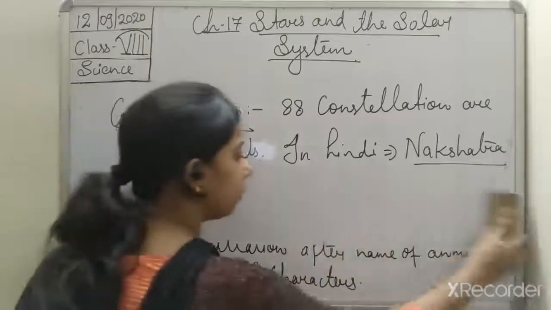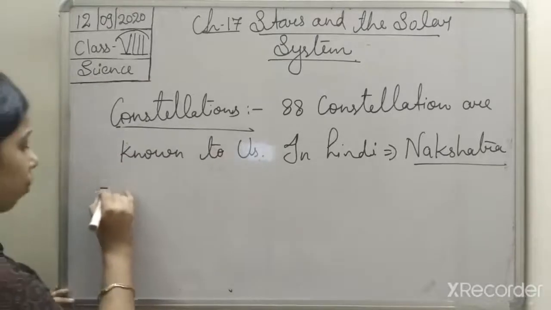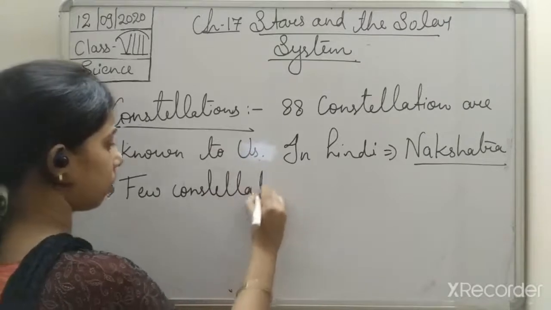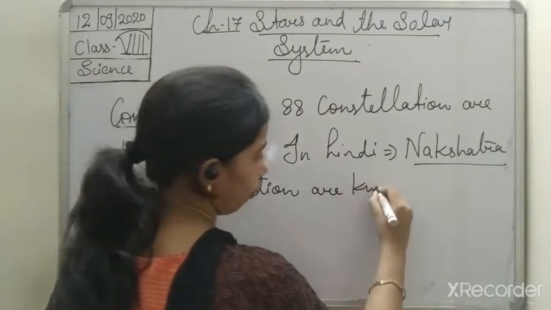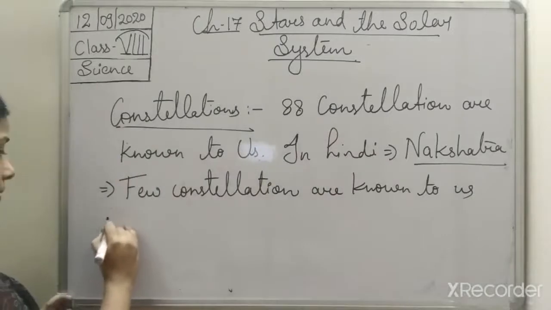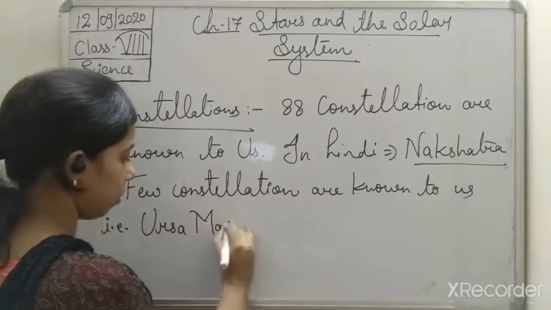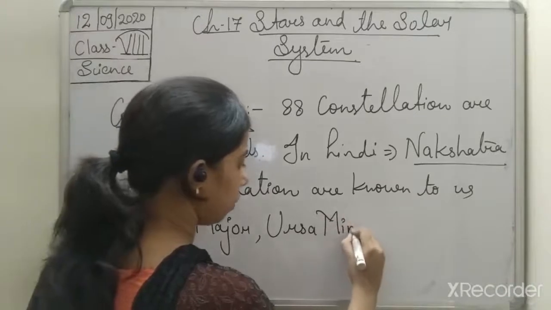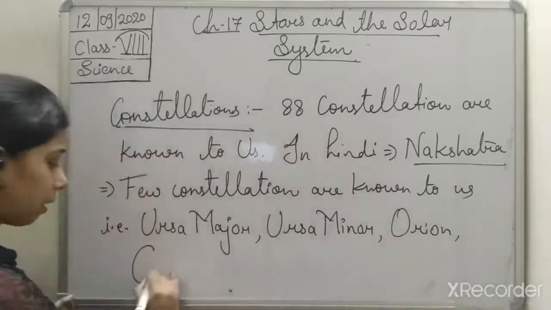A few constellations known to us are Ursa Major, then Ursa Minor, then Orion, then Cassiopeia.